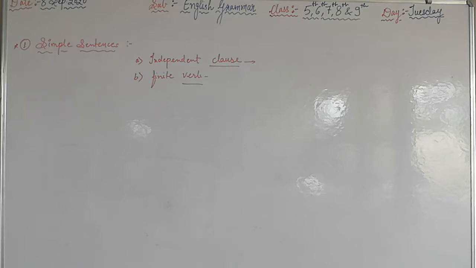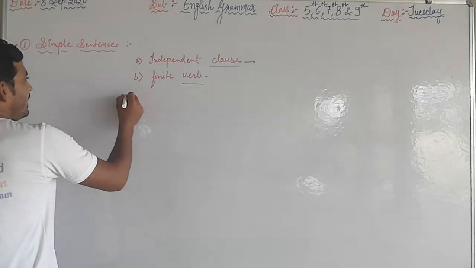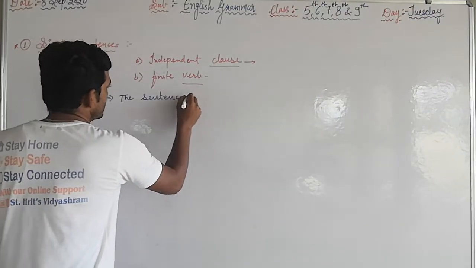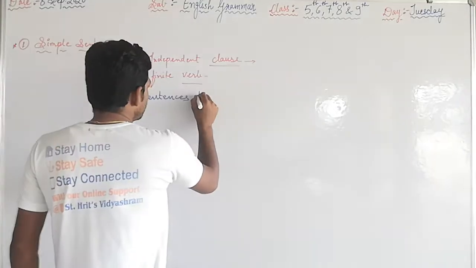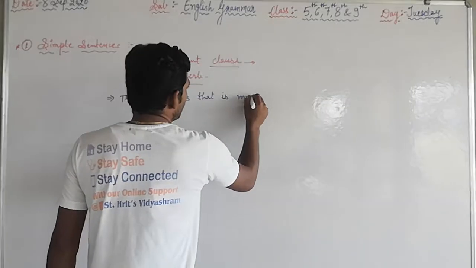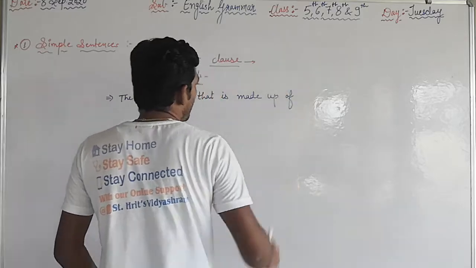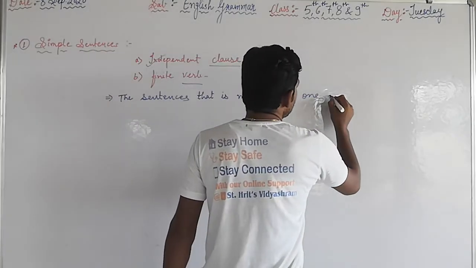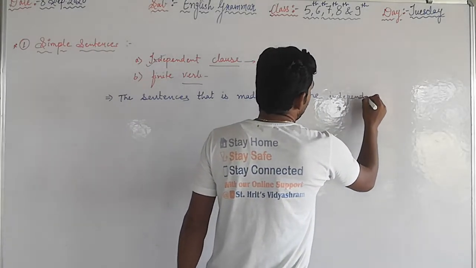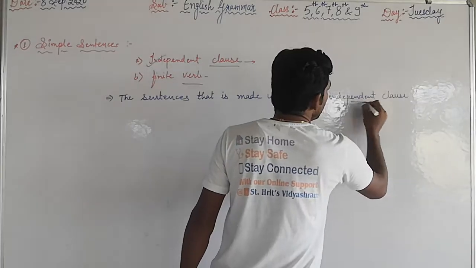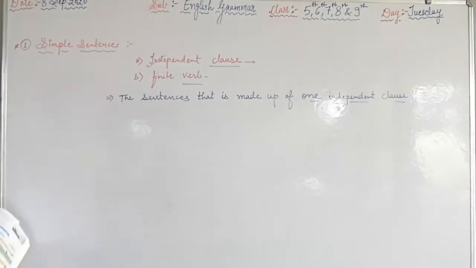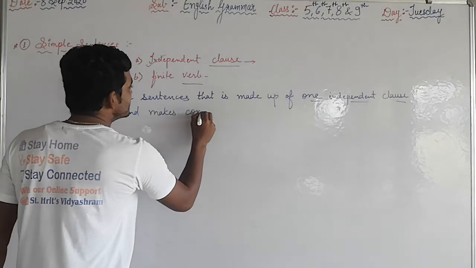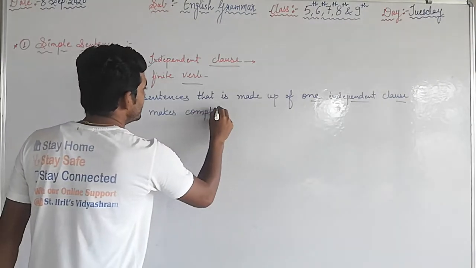Write the definition. A sentence that is made up of a finite verb and one independent clause, which we already discussed, and makes complete sense.